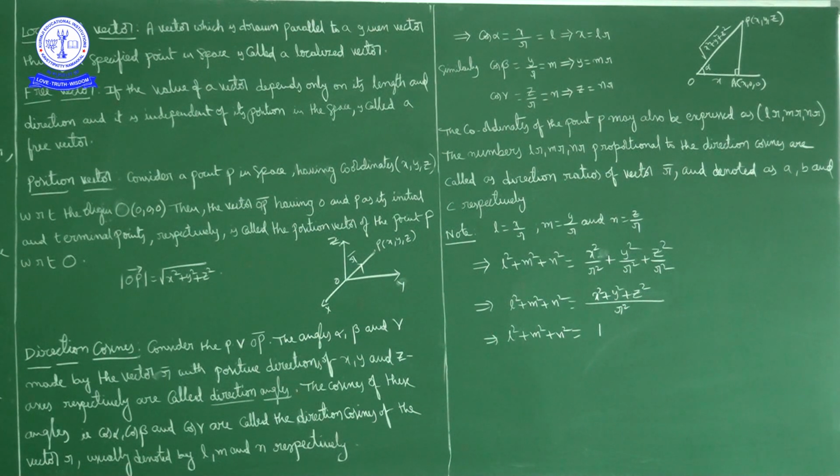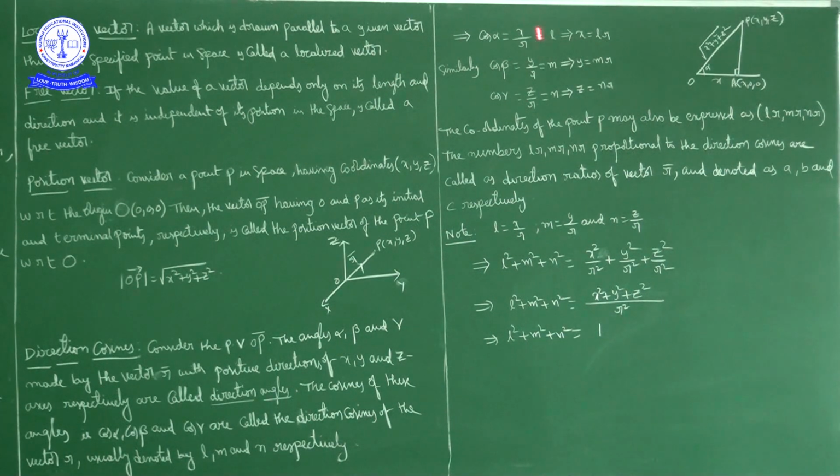Then cos beta is equal to y by r, nothing but M. So y is equal to M into r. Similarly, cos gamma is equal to z by r, which is N, so z is equal to N r. So L is x by r, M is y by r, and N is z by r.